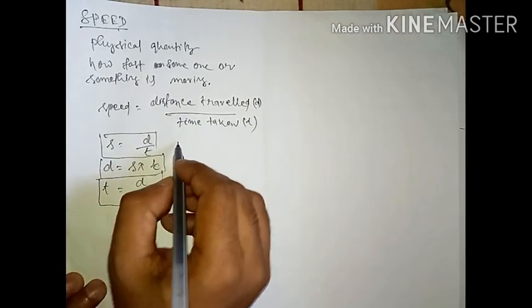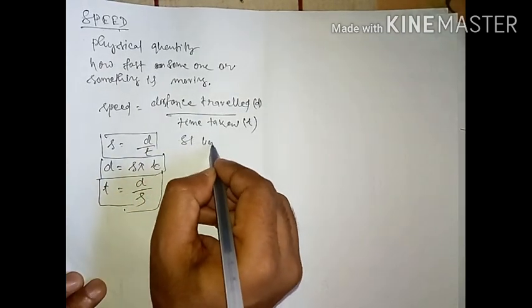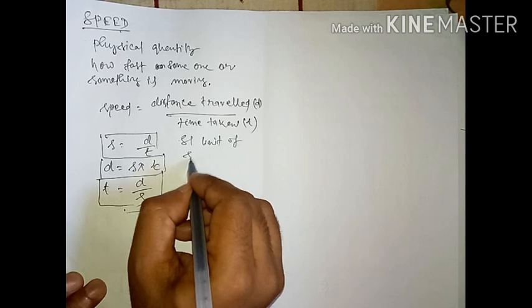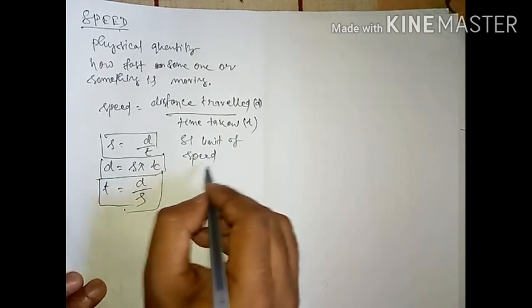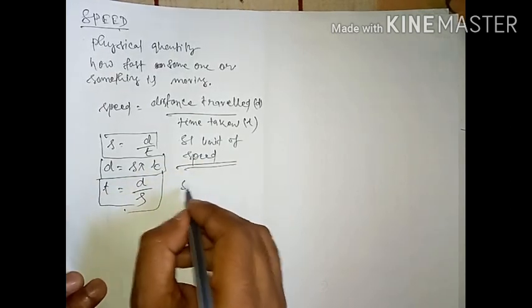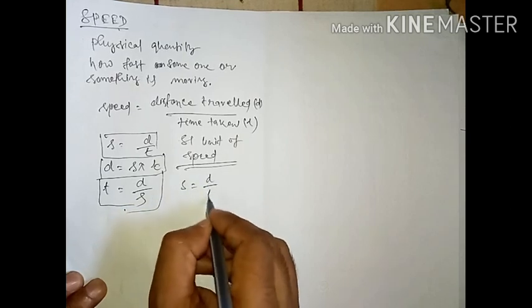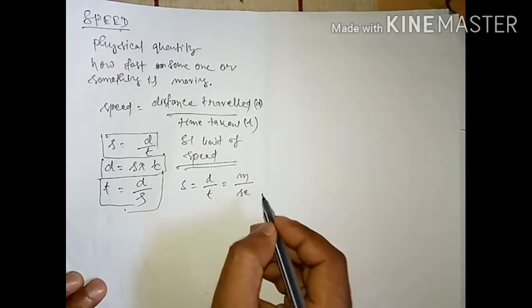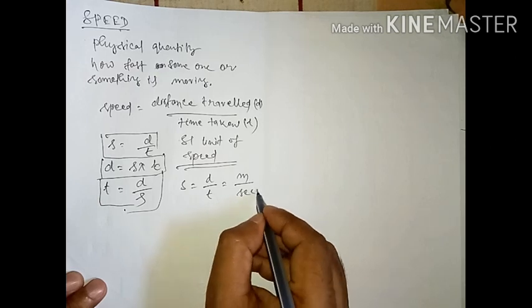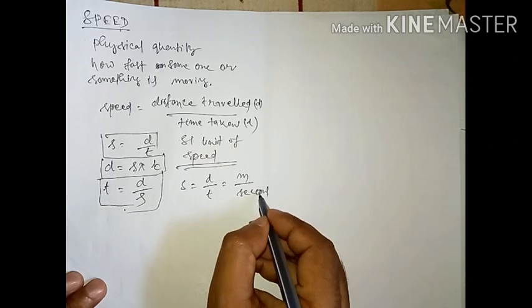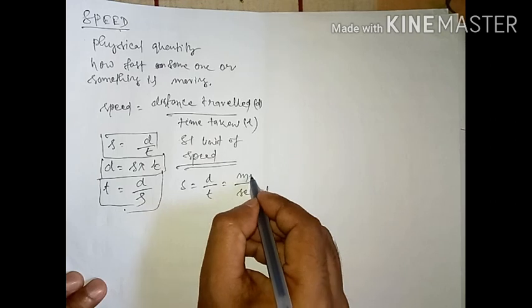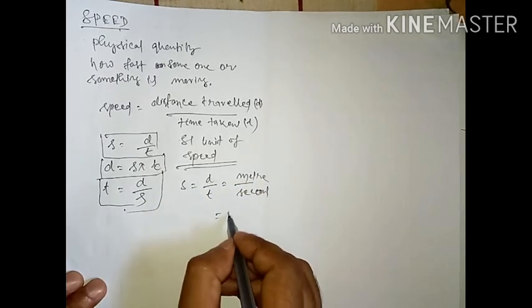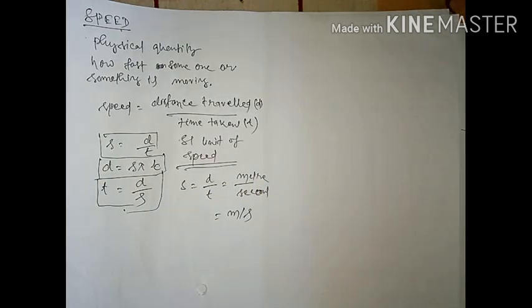And one more thing, the SI unit of speed. What will be the SI unit? Students, you know speed equals distance by time. So what is the SI unit of distance? That is meter, and time is second. I'm writing second in full. So your unit will be meter per second, which is the unit of speed.